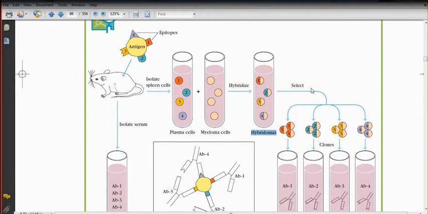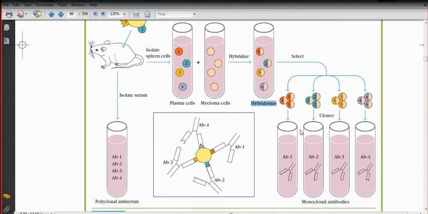So if we separate these 4 different cells from this test tube, say this is the 1, this is the 2, this is the 3, and this is the 4, you can make clones of these antibody molecules. Clone means many copies of the antibody molecule. In that case, these cells will never die and they will constantly produce antibody molecule against epitope number 1.